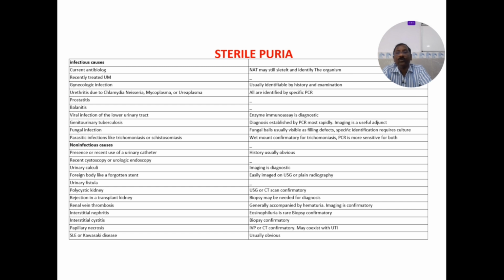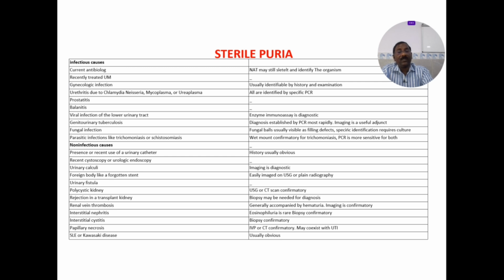So it is divided into two groups, sterile pyuria, infectious causes and non-infectious causes. In the infectious causes: current antibiotics, recently treated gynecological infections, urethritis due to chlamydia, mycoplasma, ureaplasma, prostatitis, balanitis, viral infection of the lower urinary tract, fungal infections, parasitic infections like trichomoniasis and schistosomiasis. So these are all the reasons for your sterile pyuria as far as the infections are concerned.